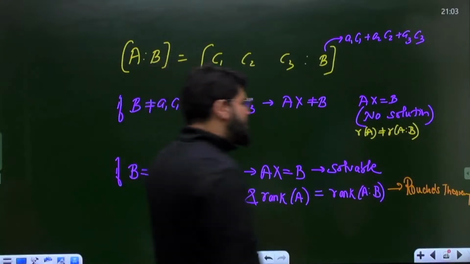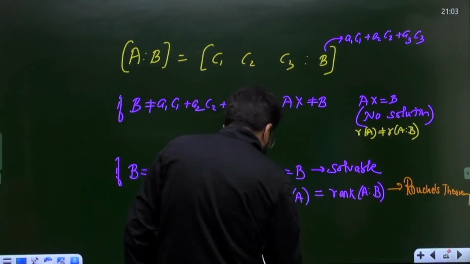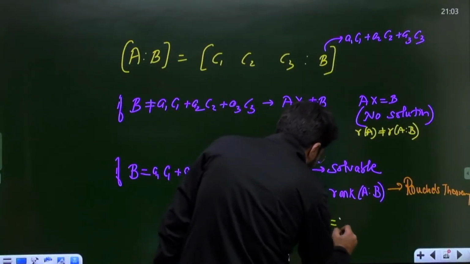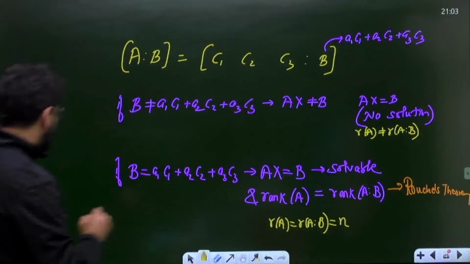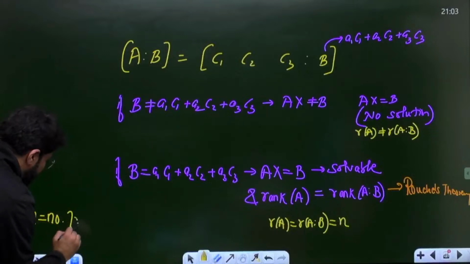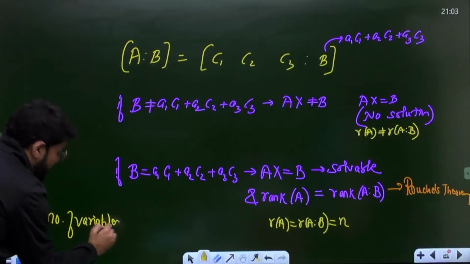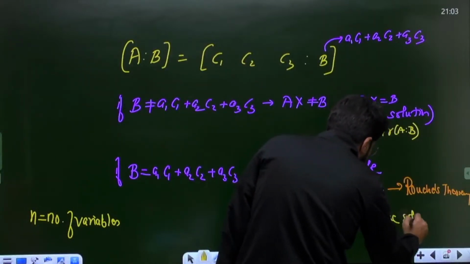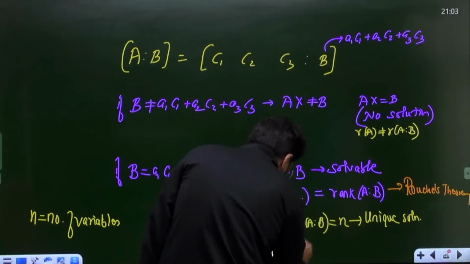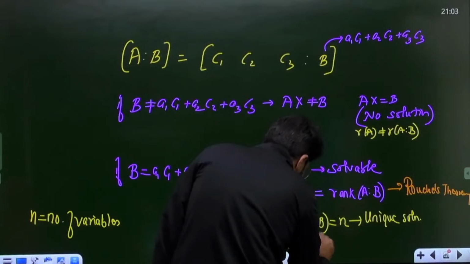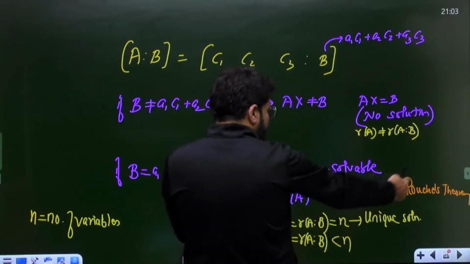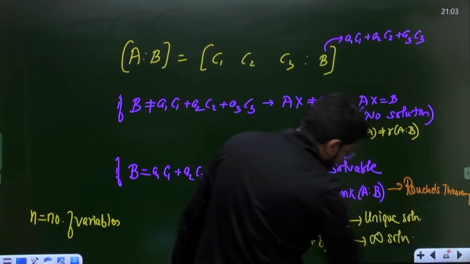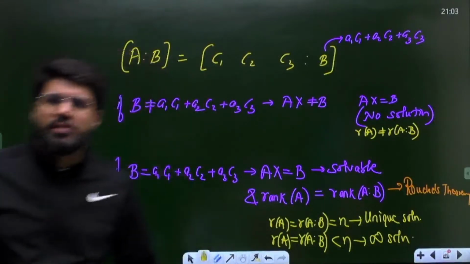Now further, in Rouché's theorem there are two conditions. If both the ranks are equal and equal to n, where n is the number of variables, it may be 3 variables as a very common example, or any number of variables, then the system has a unique solution. It is solvable and it will give only one solution. And further, I'm just writing the final conclusion. If rank of A equals rank of [A | B], both equal for the system to be solvable, but both are less than n, the system of equations will have infinite solutions.